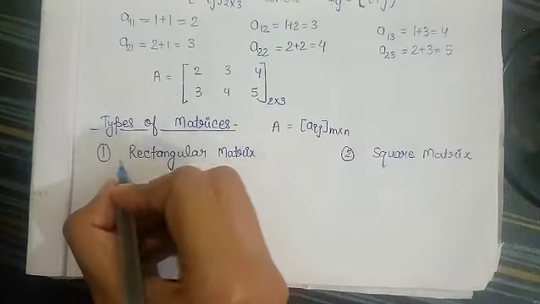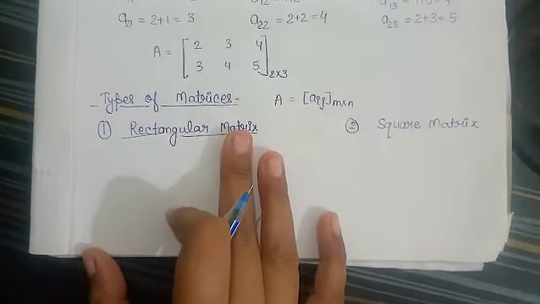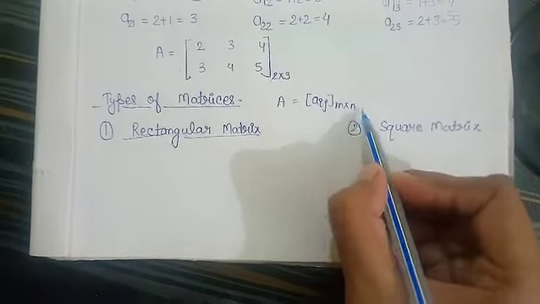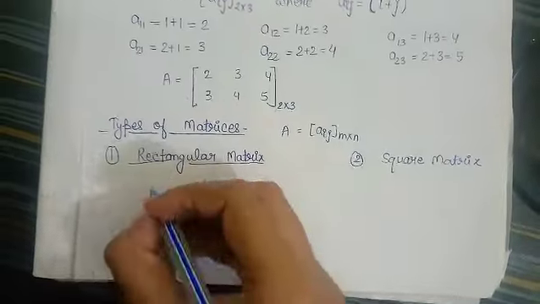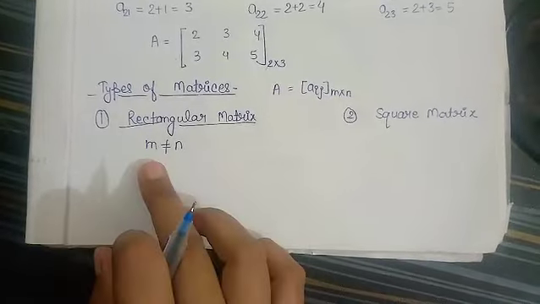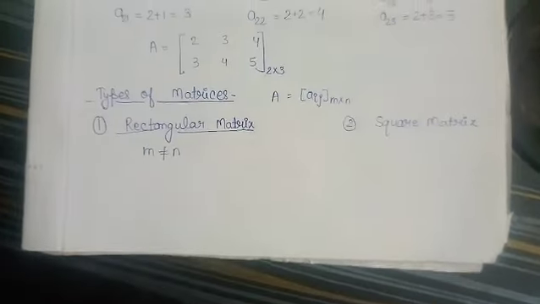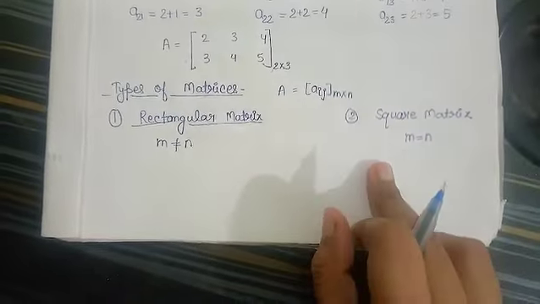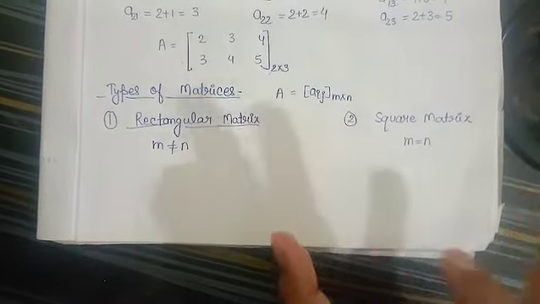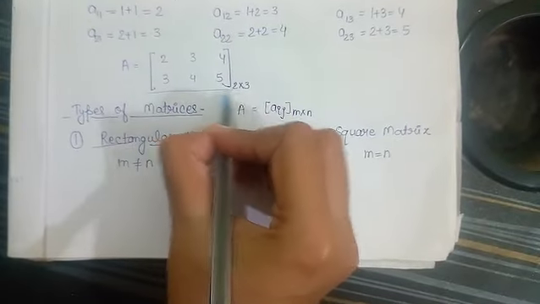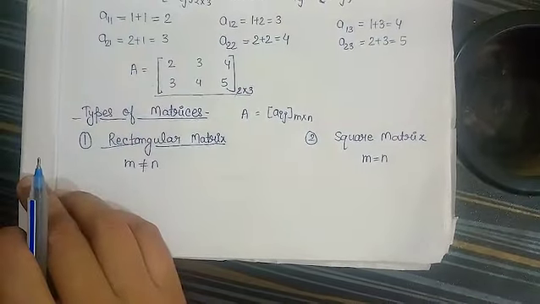So rectangular matrix, as is clear from the name itself, means the number of rows and the number of columns are not the same. So where m is not equal to n, that matrix is known as the rectangular matrix. And where m is equal to n, the number of rows is the same as the number of columns, that matrix is known as the square matrix. So in this example, this matrix is a rectangular matrix.